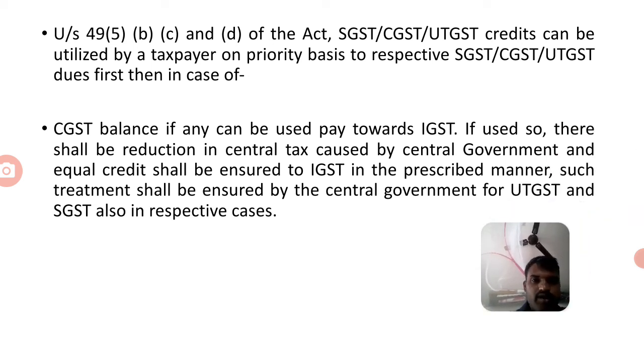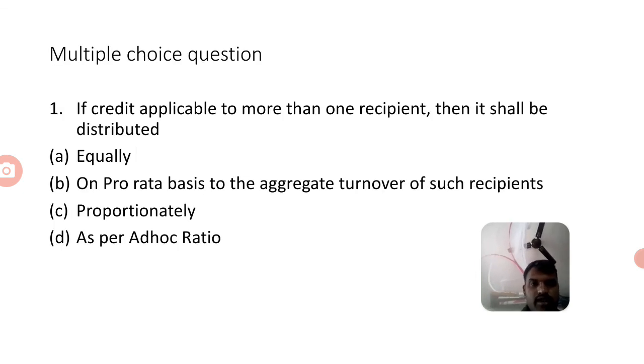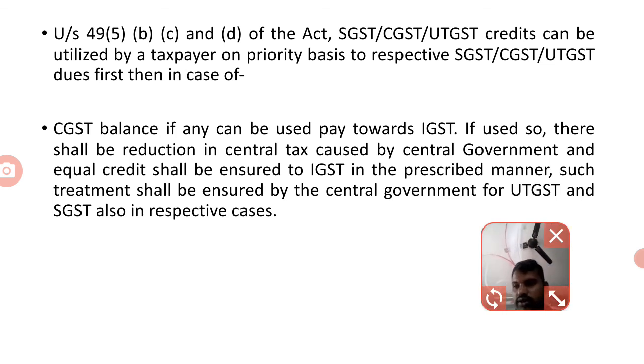If used so, there shall be reduction in the central tax by the central government and equal credit shall be ensured to IGST in the prescribed manner. Such treatment shall be ensured by the central government for UTGST and SGST also in respective cases. This is the information regarding input service distributors and input on capital goods. Thank you.